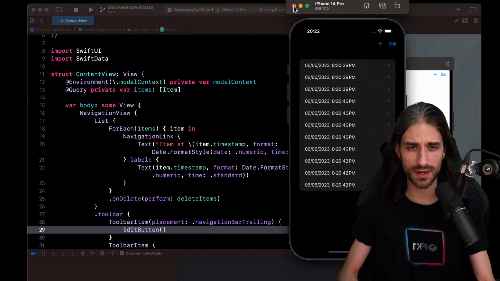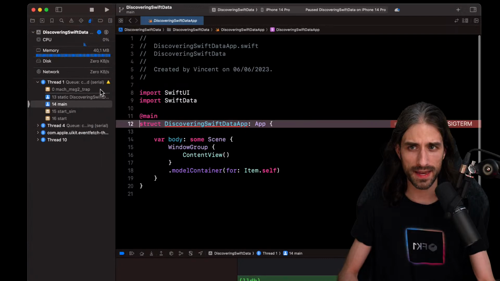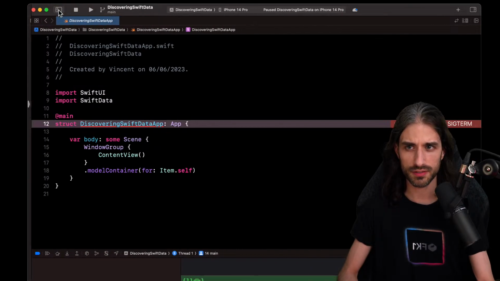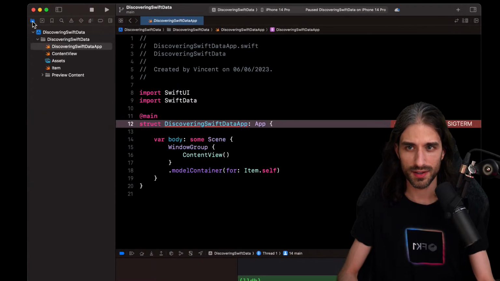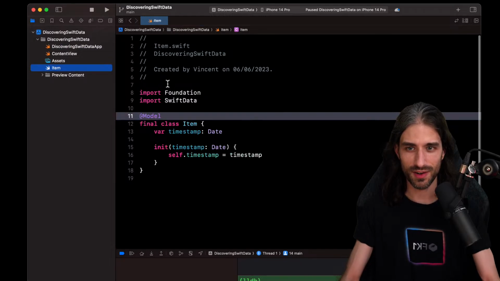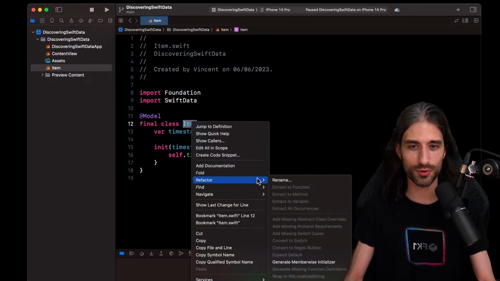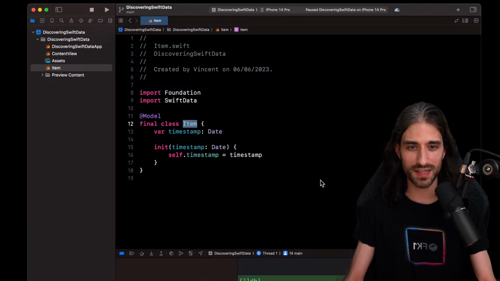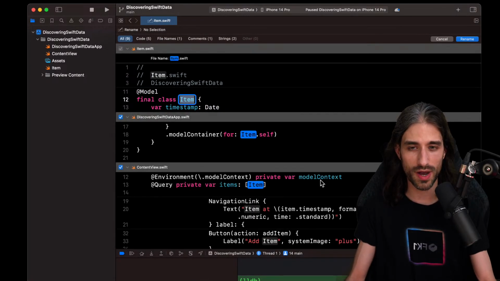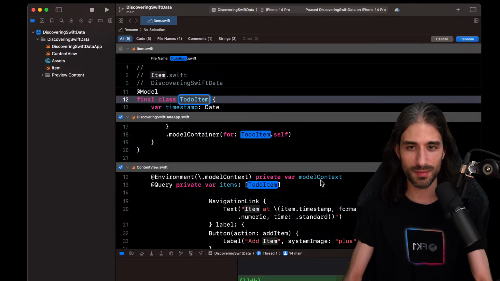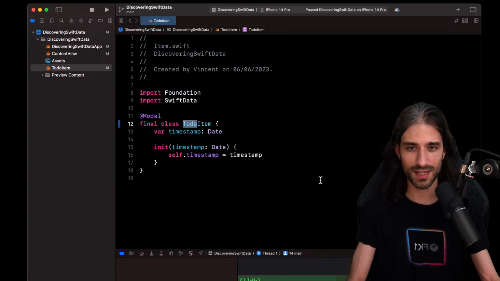So how should we go about it? I guess we are going to go back to the code. Maybe go back to the item first. Okay, I'm lost in Xcode. Okay, so I have the item, and first I'm going to rename it. What's nice is that because we're also discovering Xcode 15, at any point we can discover a new thing, like maybe the refactoring has changed its UI or things like that. Doesn't seem to be the case. So I'm calling it ToDoItem instead of just Item, okay?